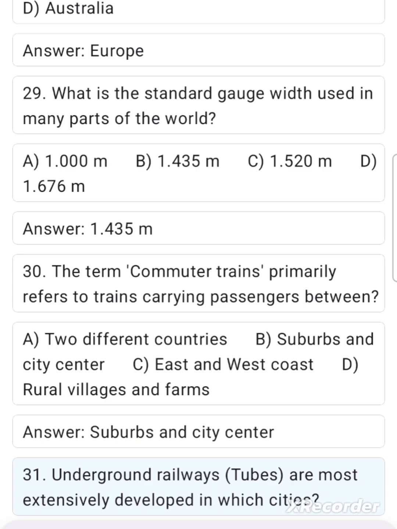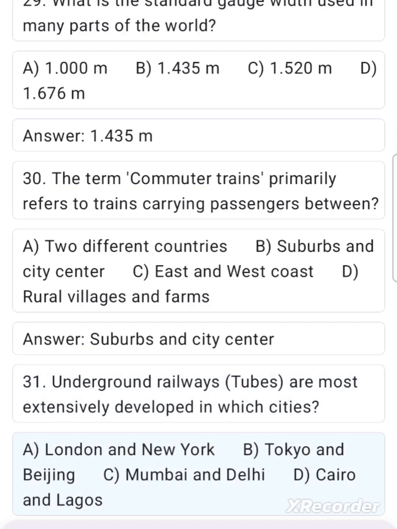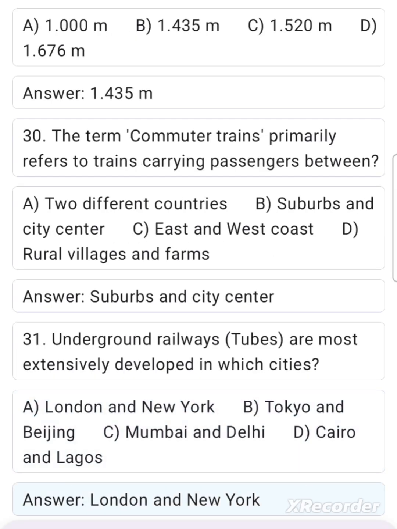31. Underground railways, tubes, are most extensively developed in which cities? A. London and New York. B. Tokyo and Beijing. C. Mumbai and Delhi. D. Cairo and Lagos. Answer. London and New York.